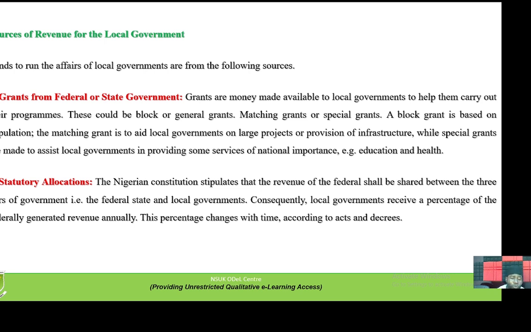It is also a constitutional mandate. Local government has a constitutional right where the federal government must make allocation available to local government in order to take care of its responsibilities. That's why in Nigeria, you find that around the 22nd or 23rd of every month, federal allocation is distributed to state and local government. In some instances, between 2018 and 2019, about 600 billion would be distributed to state and local government as statutory allocation.